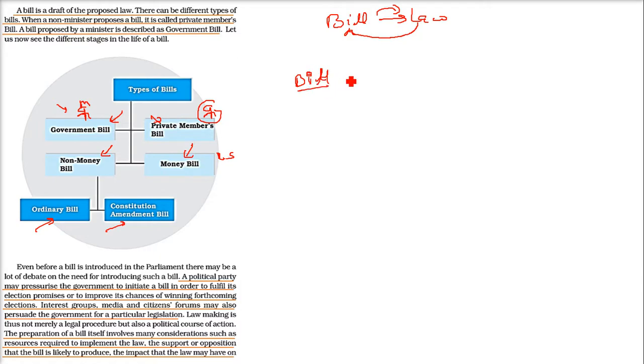How does this bill come? Mostly the party which comes in the majority and forms the government might have presented a manifesto to the people of the country. For example, BJP won in 2019. In their manifesto, they had Ram Mandir, they had CAA, the Citizenship Amendment Act, or Bill, you can say CAB. Then they had various others, like the NRC. So these were there in the manifesto. When they came into power, they started all this. This is how they made the bill, how bills are formed.